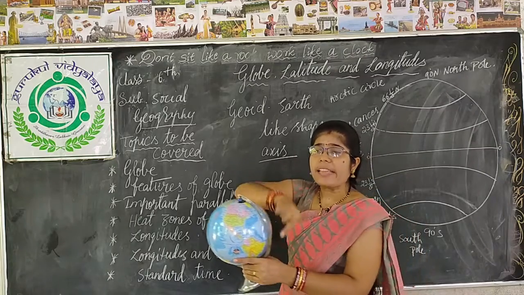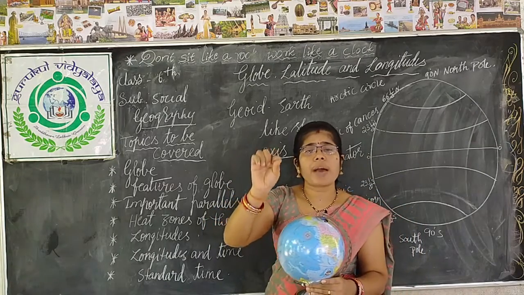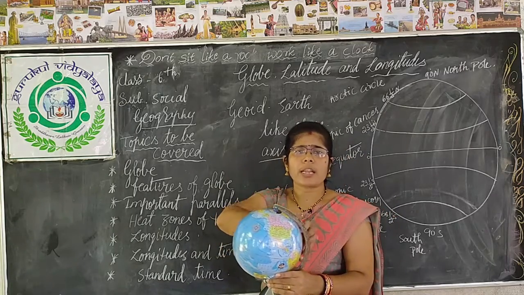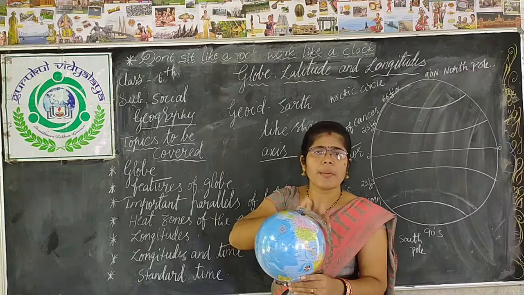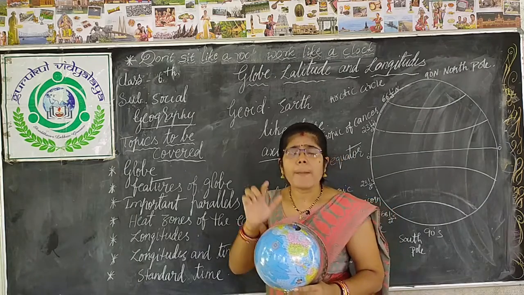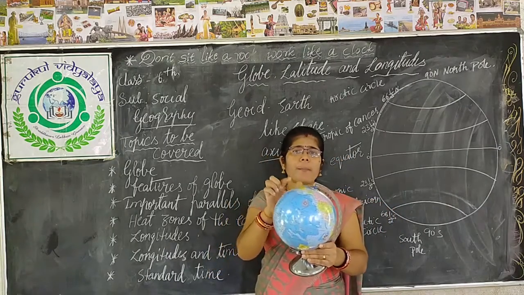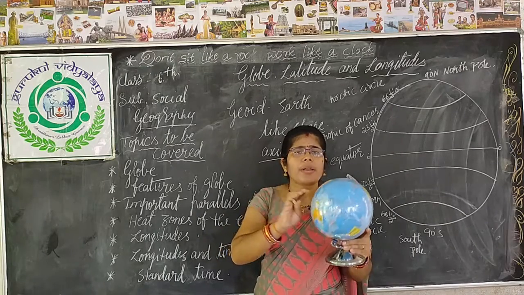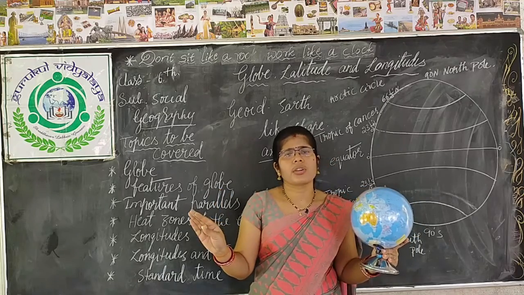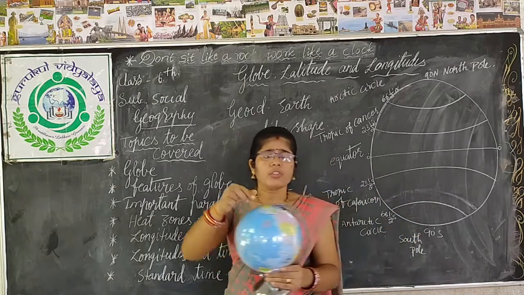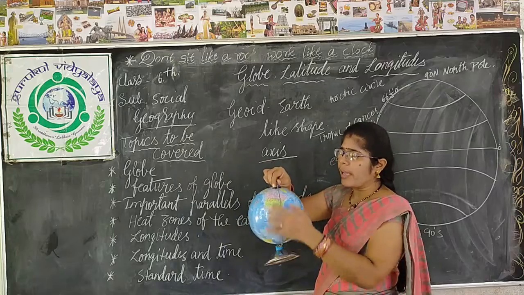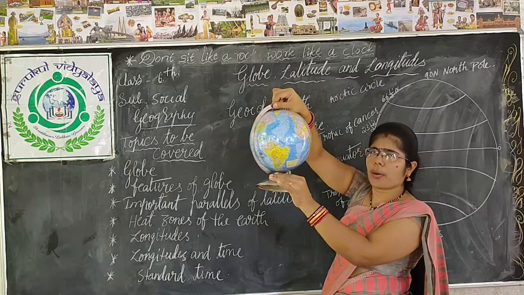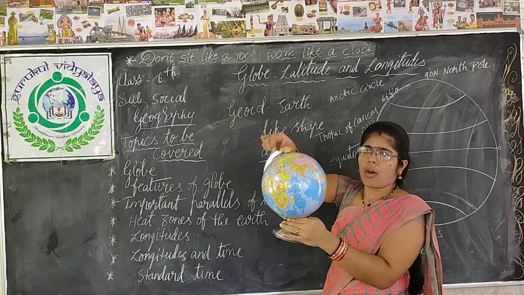Remember children, it is an imaginary line. If you see our real earth, there is no such imaginary line as you are seeing on our globe. Why can we not see it? Because we have made it for our convenience, to understand the real earth. There are no such imaginary lines drawn on it. So, axis means an imaginary line joining the north pole to the south pole. This is called the axis. Okay?